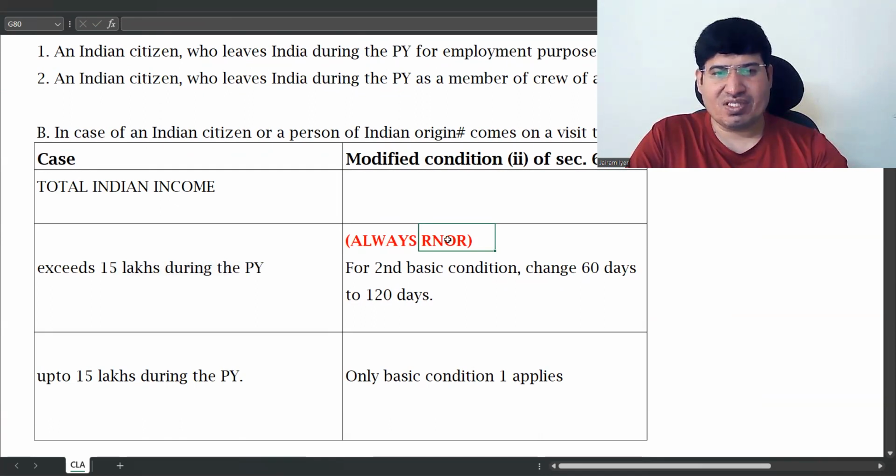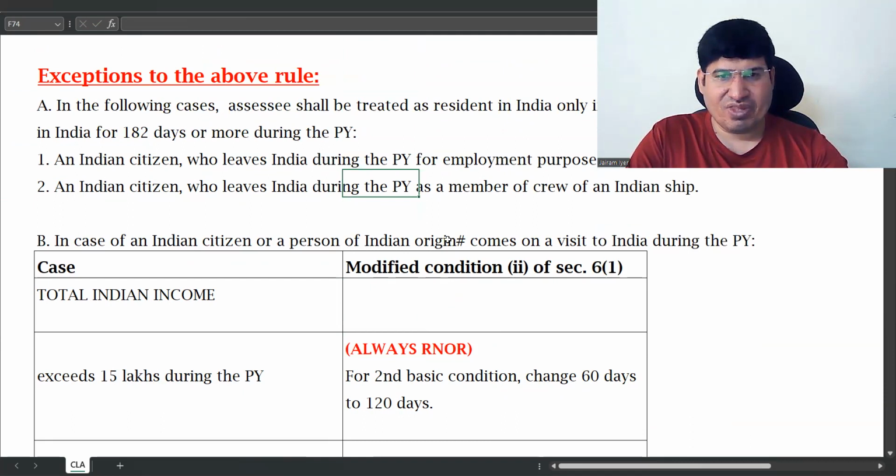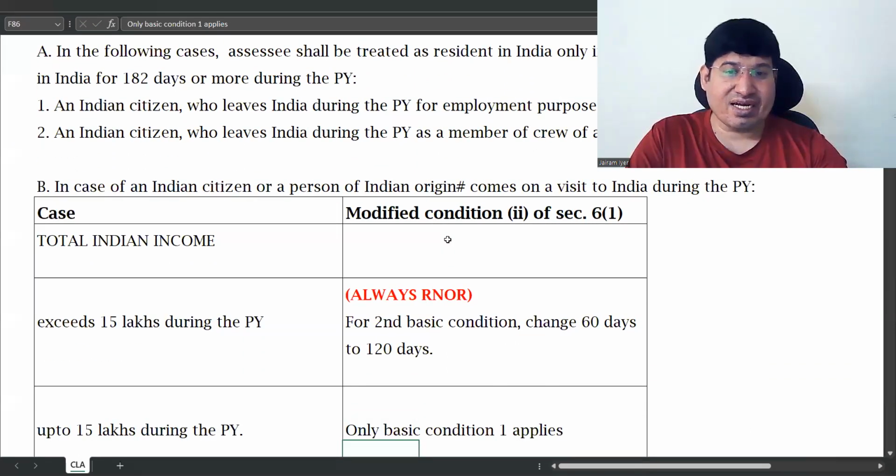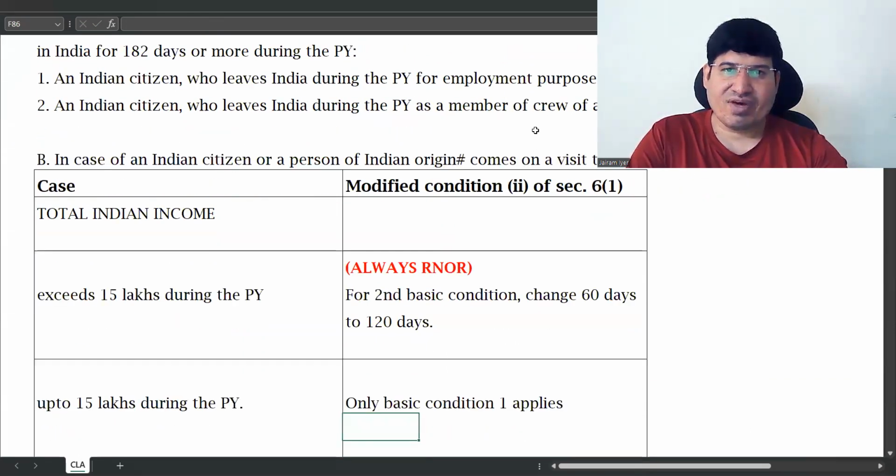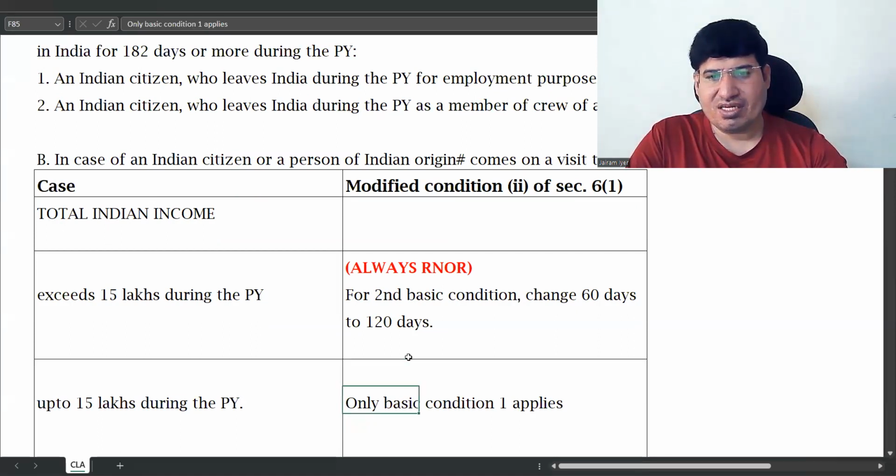You can always see here that the condition which is modified either here or here is the second condition. The first condition is not modified.